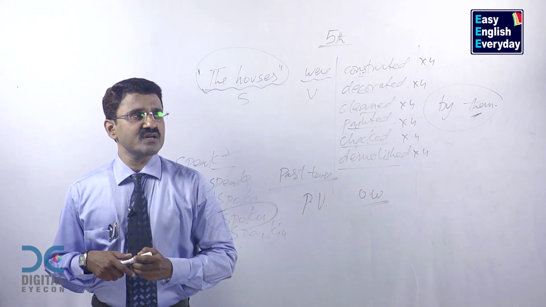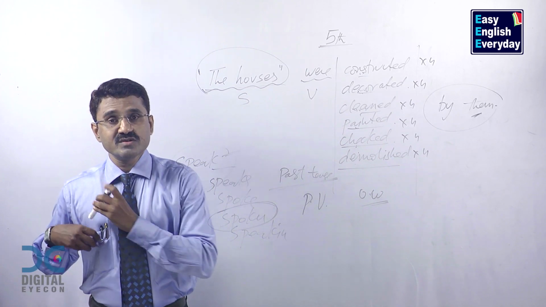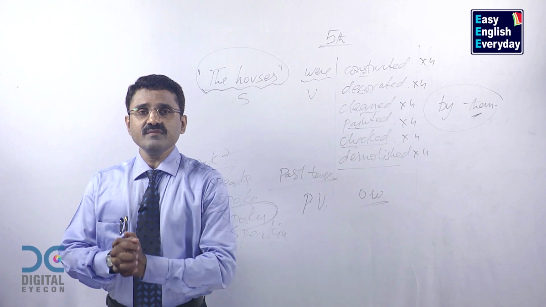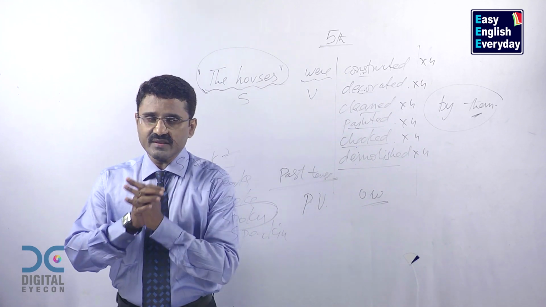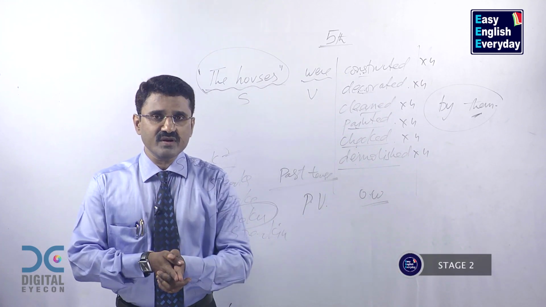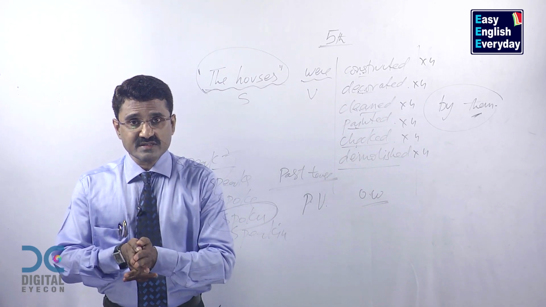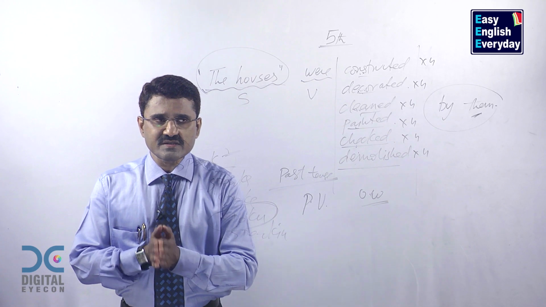The houses were constructed by them. The houses were not constructed by them. Were the houses constructed by them? Weren't the houses constructed by them? The houses were decorated. The houses were not decorated. Were the houses decorated? Weren't the houses decorated?